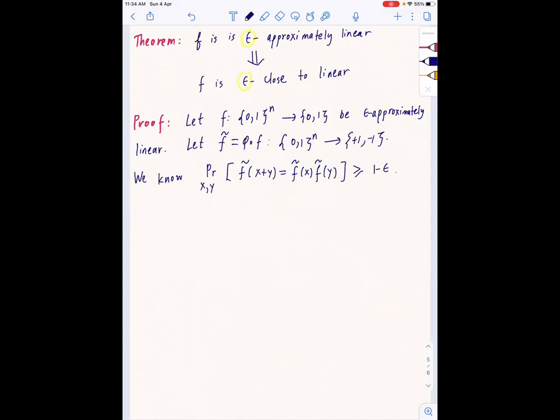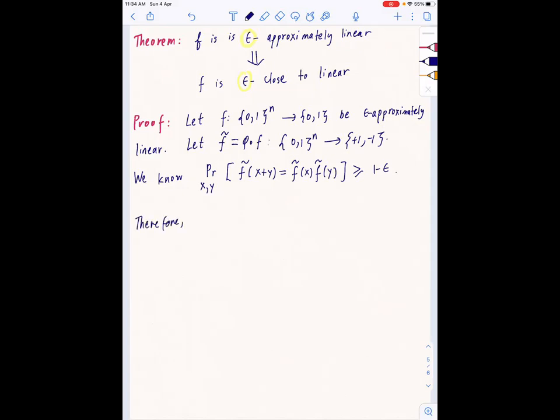Either both of them are -1 or both of them are +1. So if you consider the product f tilde of x plus y times f tilde of x times f tilde of y, that is equal to +1 if and only if this condition holds, right? Because if it doesn't hold, then one of them is +1, one of them is -1, so their product will be -1. Now I'll write a statement and explain it after that.